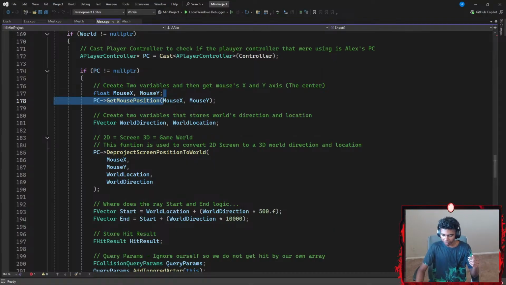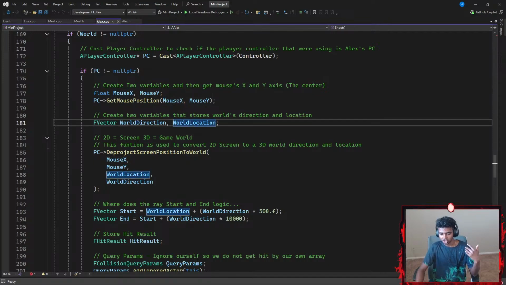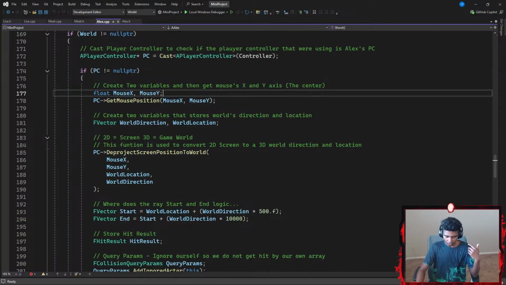There I have my two variables. The data of my mouse's position is going to be stored in these two variables.